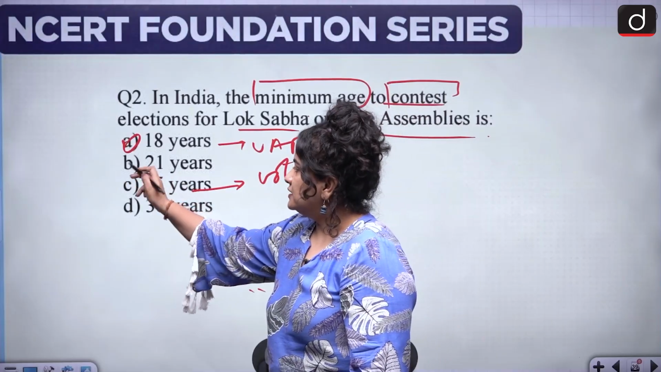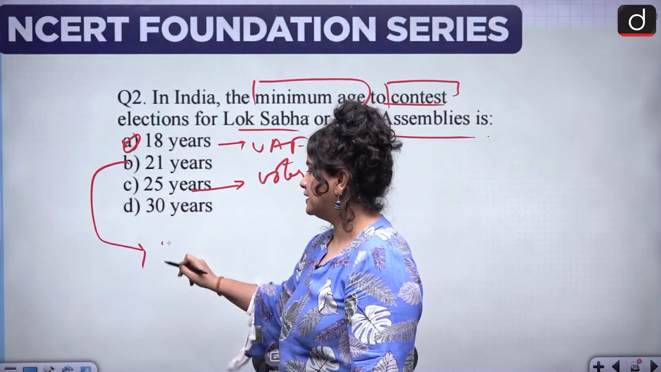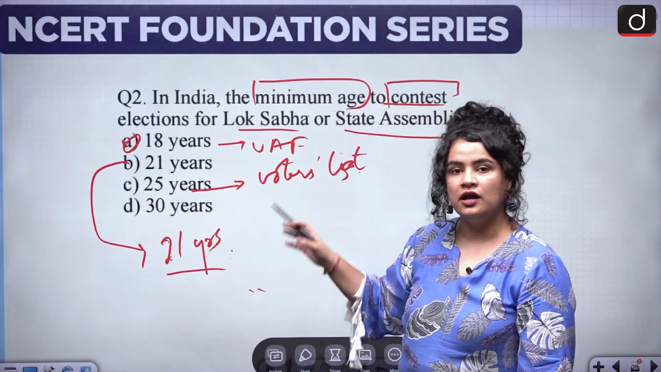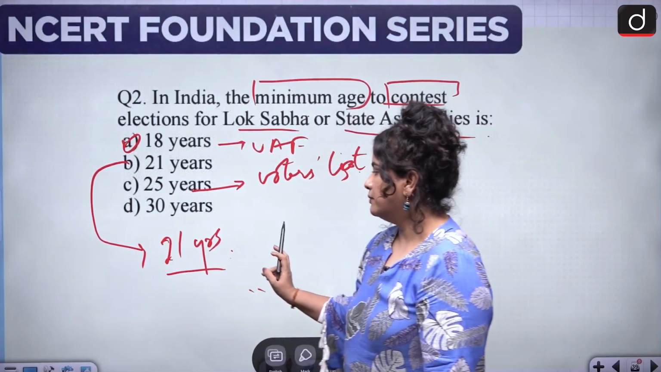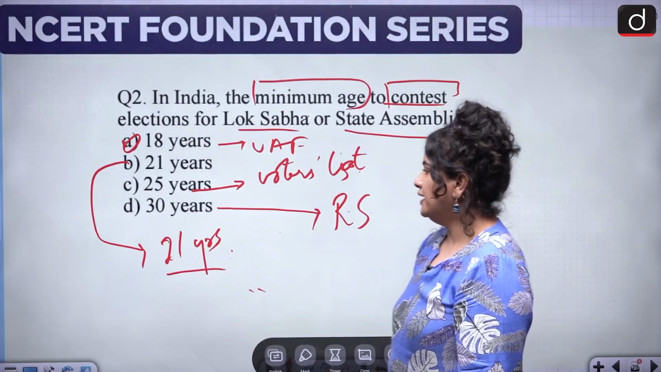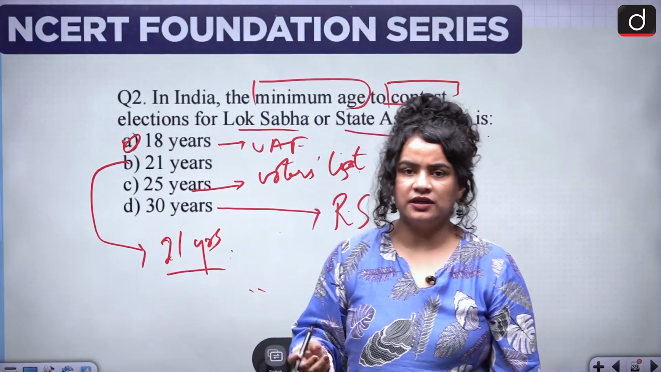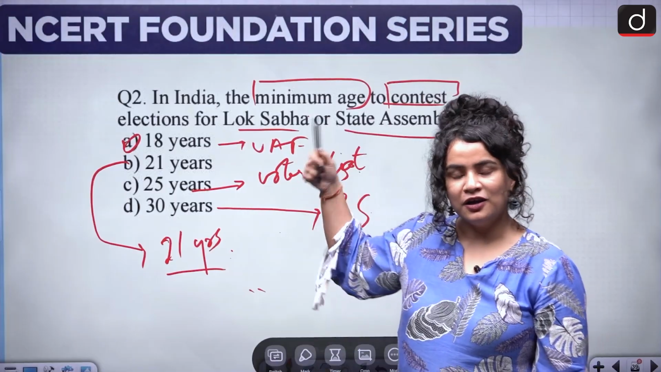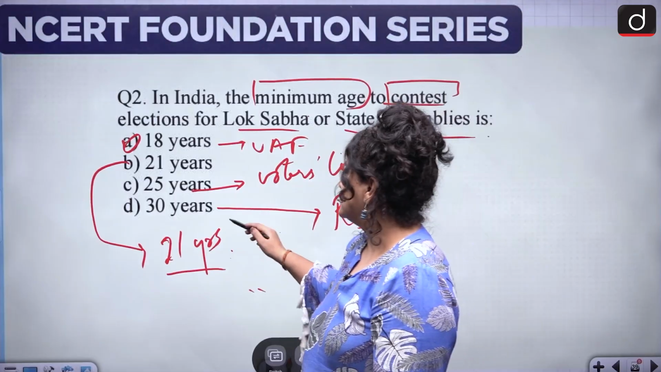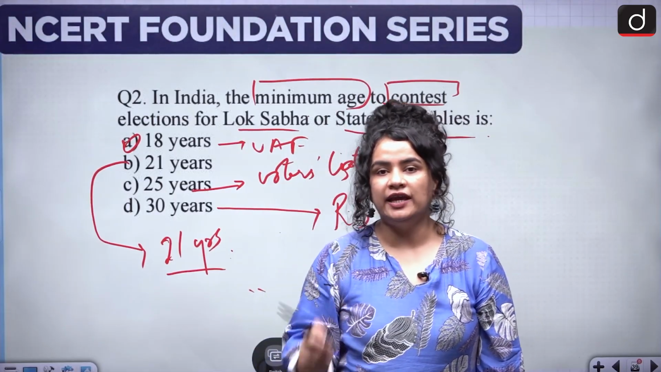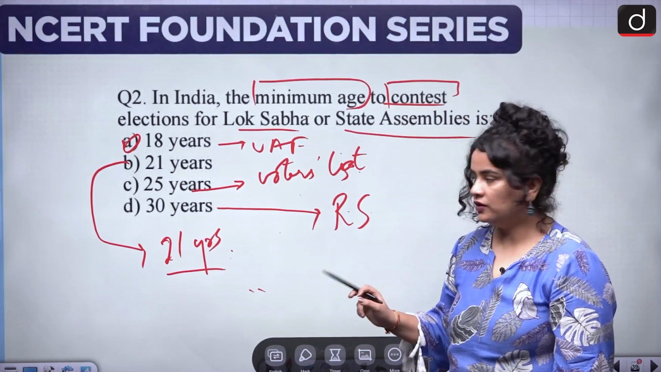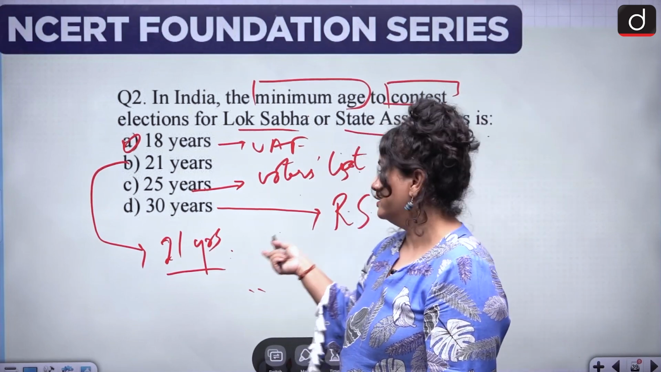Now for municipalities and panchayats, your local bodies, the minimum age to contest elections is 21 years. The elections to the Rajya Sabha are not held in the manner of the Lok Sabha. They are held differently. We'll study them as the series progresses. But for now, let's understand that you have to be a minimum of 30 years of age in order to be eligible for a seat in the Rajya Sabha.